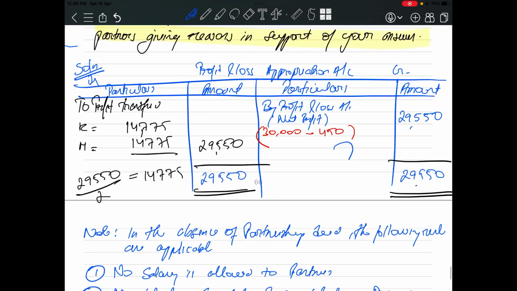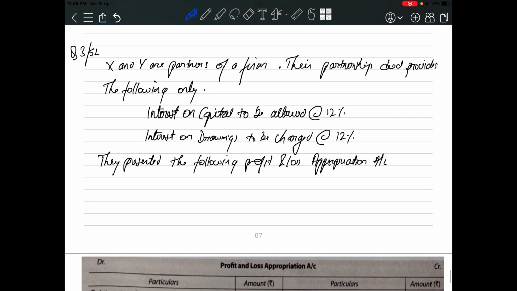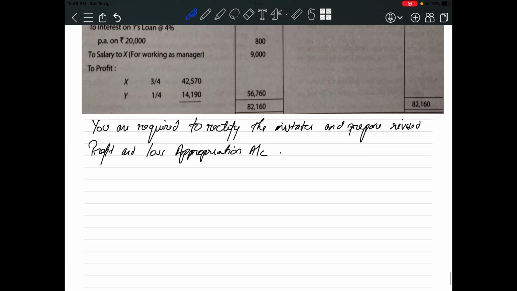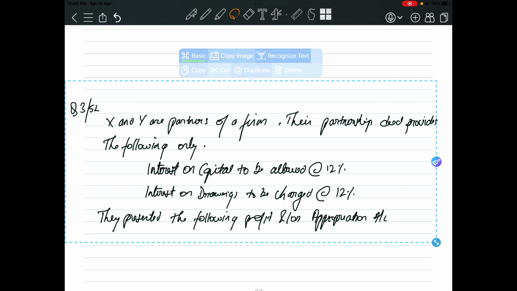Okay, so I hope this is clear. Question number 2 also done. So now let's move to question number 3. Wait, just move this.